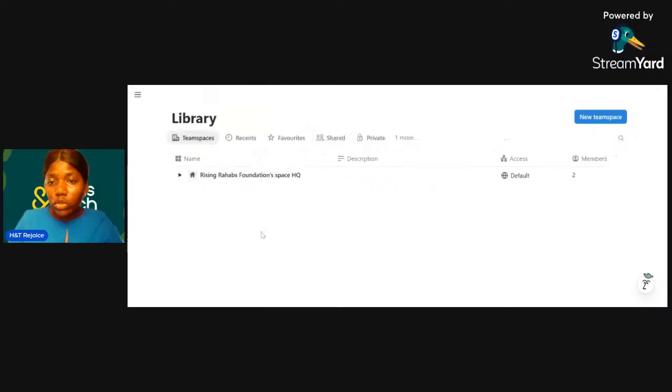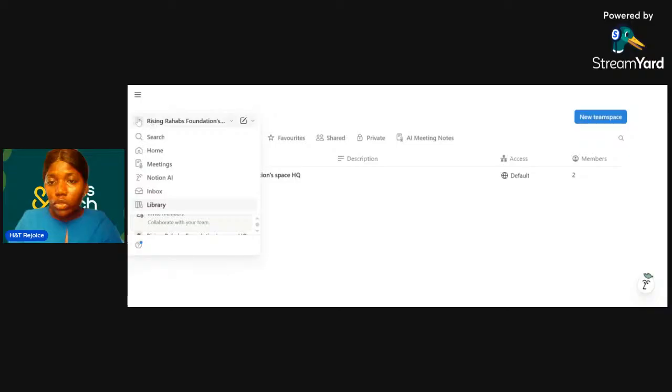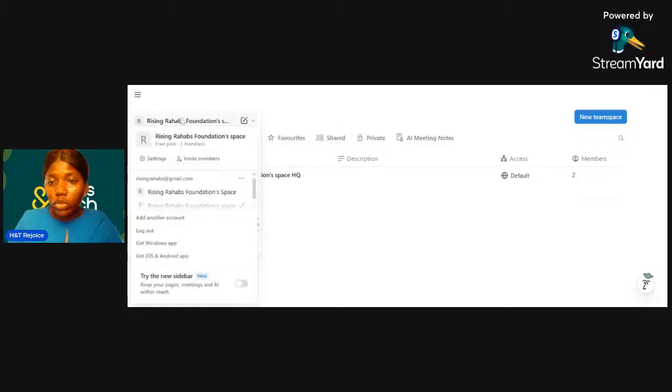Let's find out. So if you want to log out, you can actually do this. Or if you want to add another account, you can also do this.